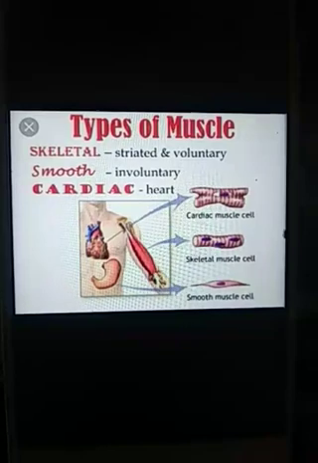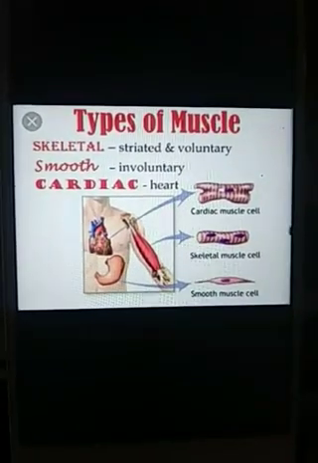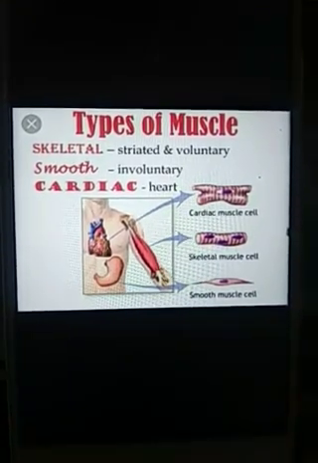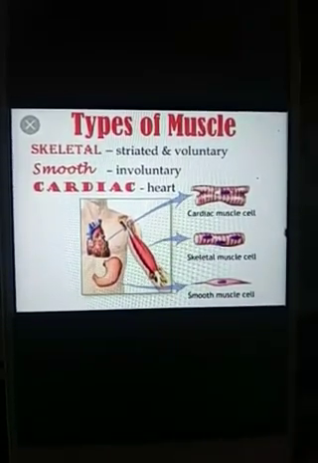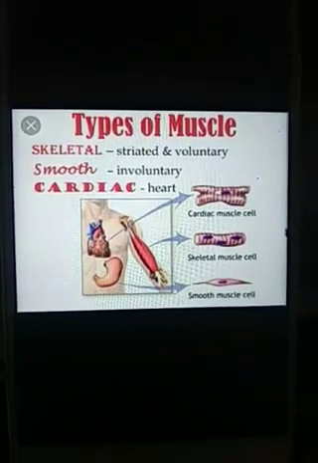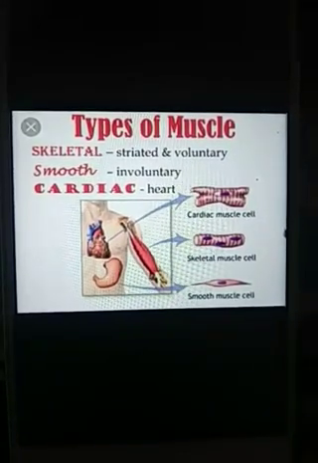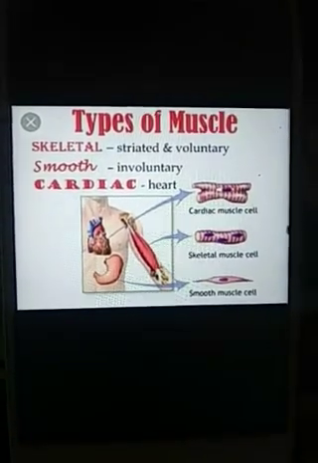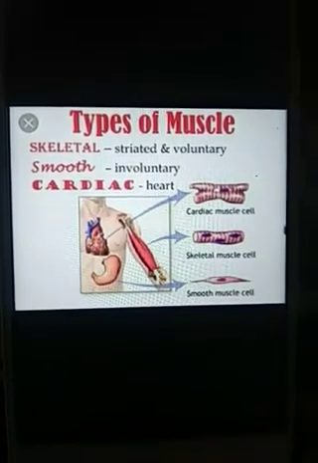Number one, cardiac muscles, which are present only in our heart region. Okay, and it is responsible for the beating of our heart. Second and third, that is voluntary and involuntary muscles. Voluntary muscles means those muscles which are under our control, like muscles present in our arms, which move according to us, okay, according to our wish. Whereas third type of muscles are known as smooth muscle or involuntary muscles. They do not work according to us. They work according to the function. Okay, for example, muscles present in our inner body parts.